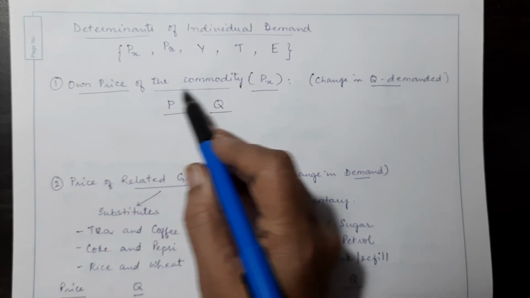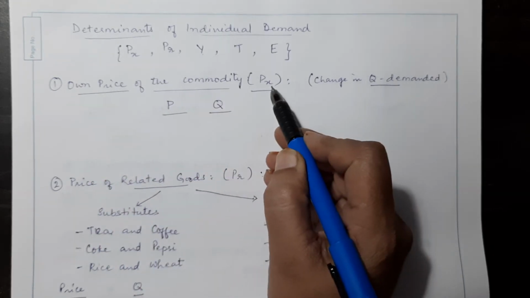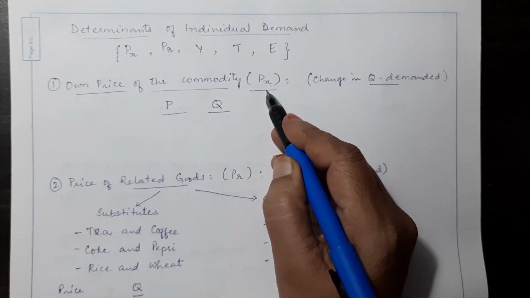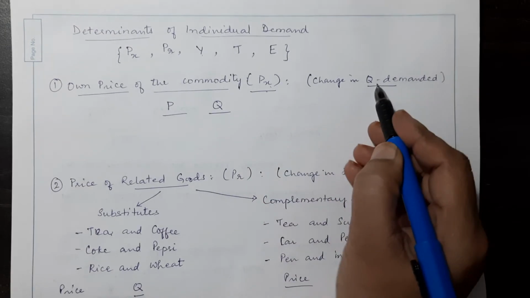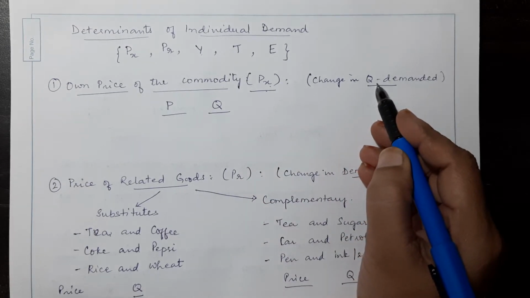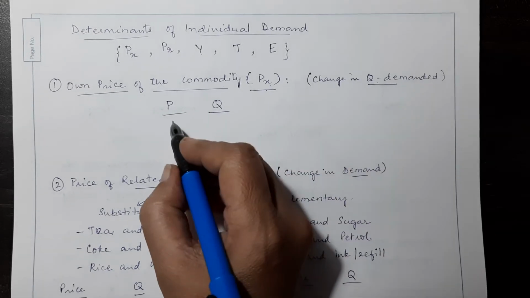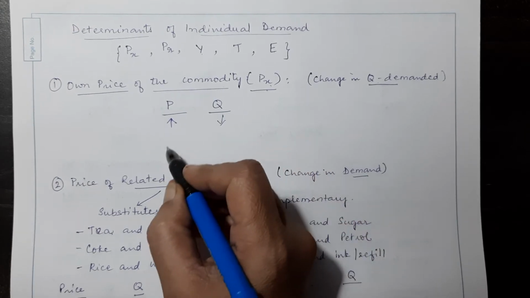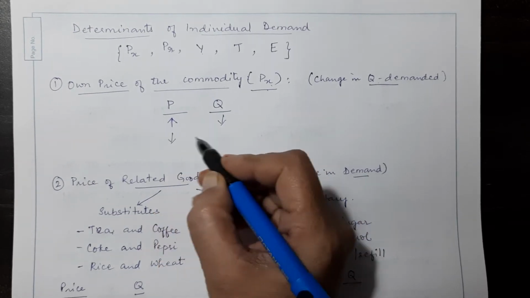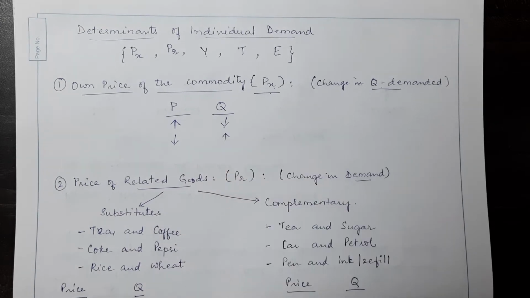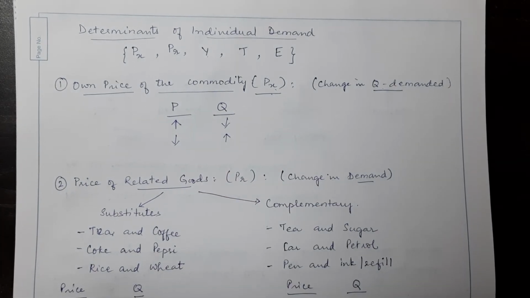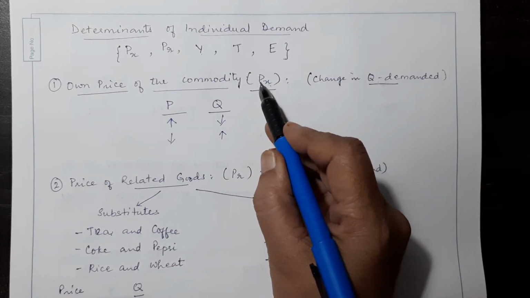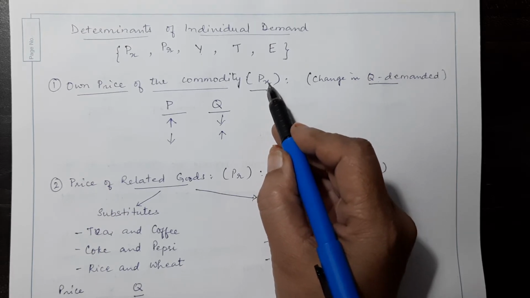First is the own price of the commodity. That means the price of the commodity itself. Now here what happens is there will be a change in quantity demanded when there is a change in price. So as discussed here, when the price of the commodity goes up, the quantity demanded falls. And when the price of the commodity falls, the quantity demanded rises. Here we represent the own price of the commodity by Px, where x is the commodity and P represents the price. So price of commodity X.